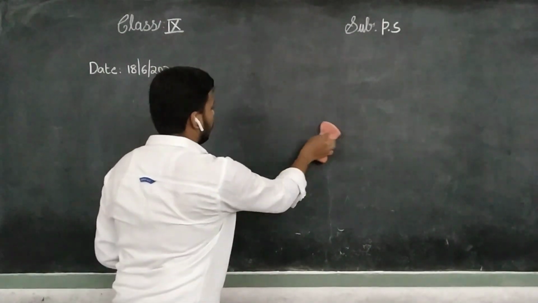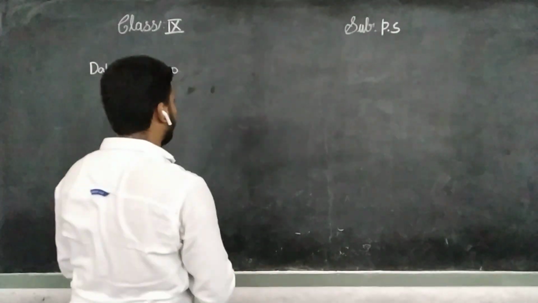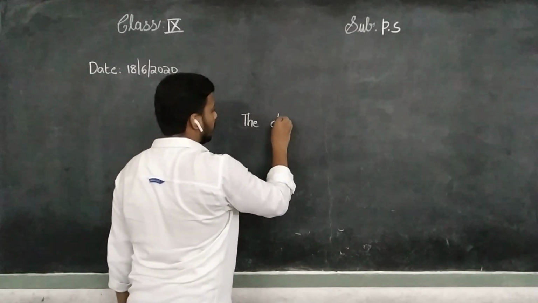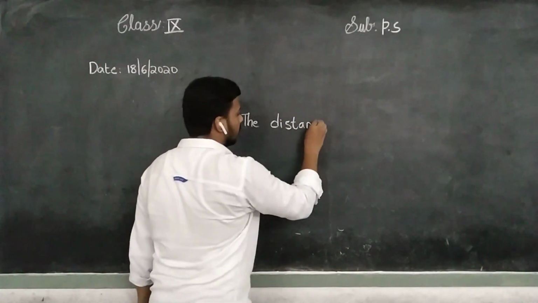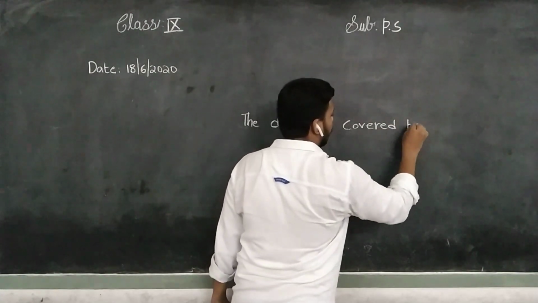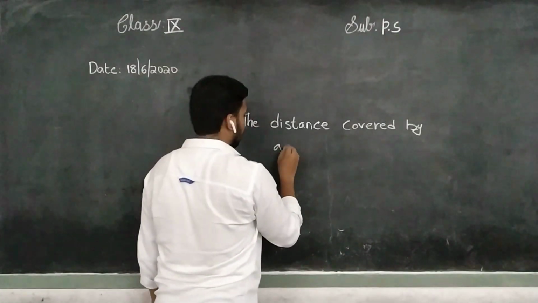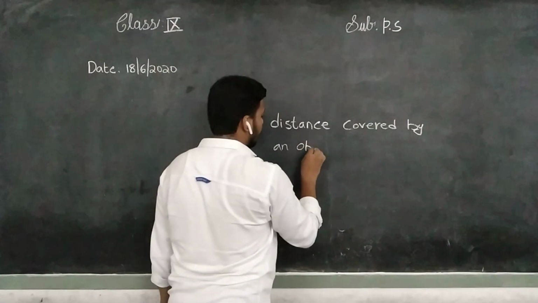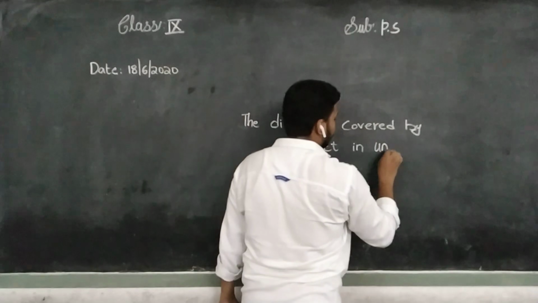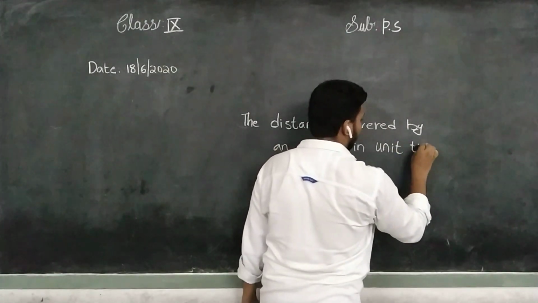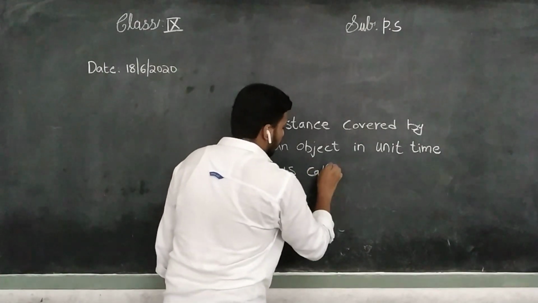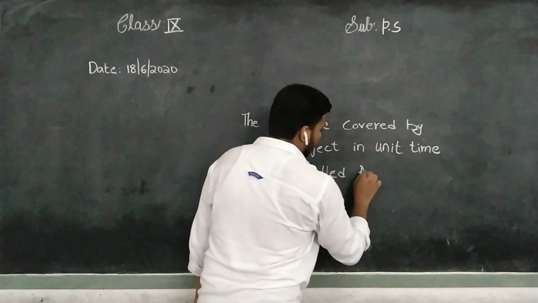From this you know what is average speed? The distance covered by an object in unit time is called average speed.